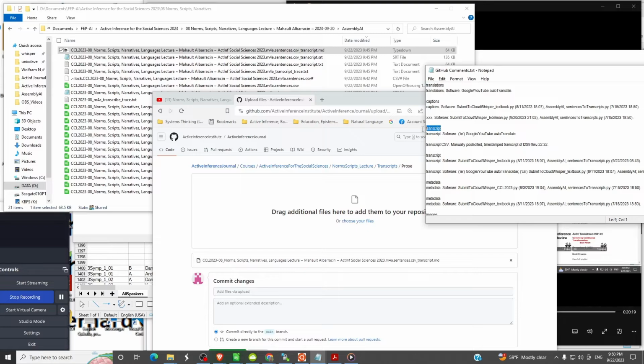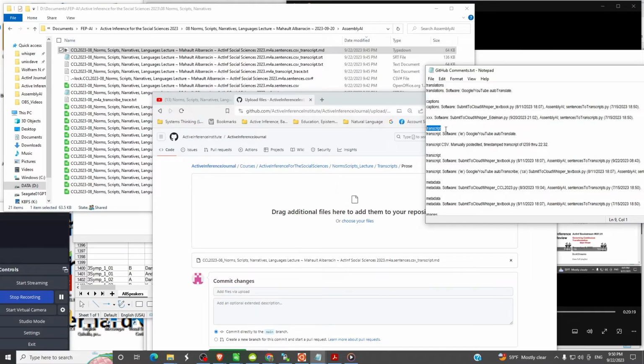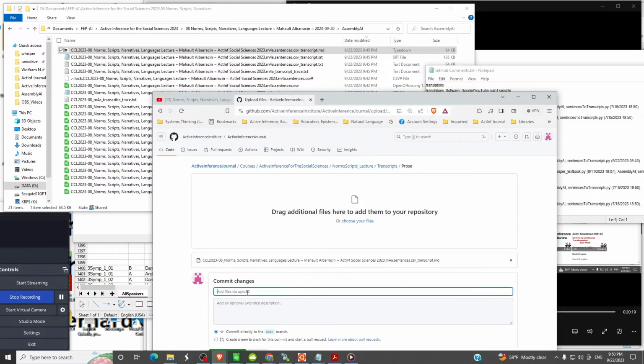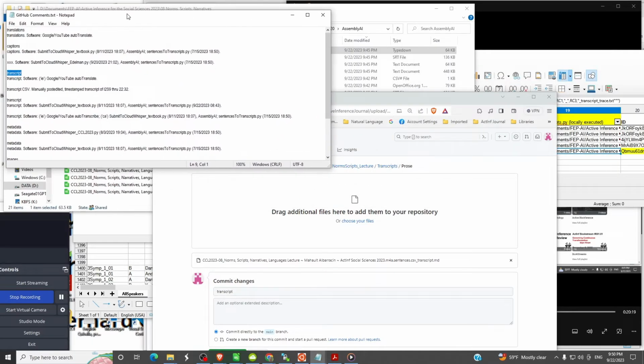The commit name or activity description that I'm using for that, these can't be very long. Add files via upload. What is it? It's a transcript. So we just put that one word transcript in here, and then we look for a description of what happened. We have a fairly large amount of text that we can put in to describe what we were doing. Well, how did we get that transcript?